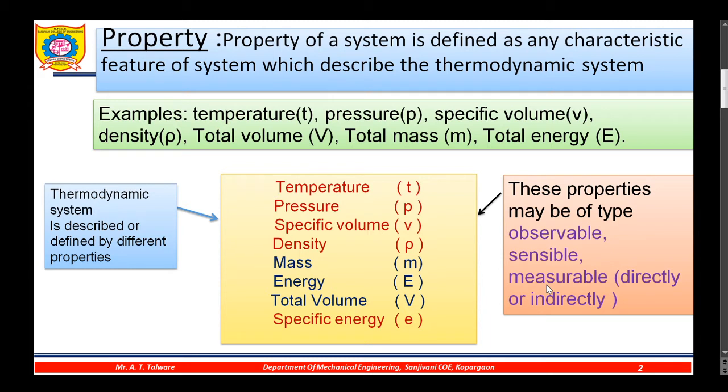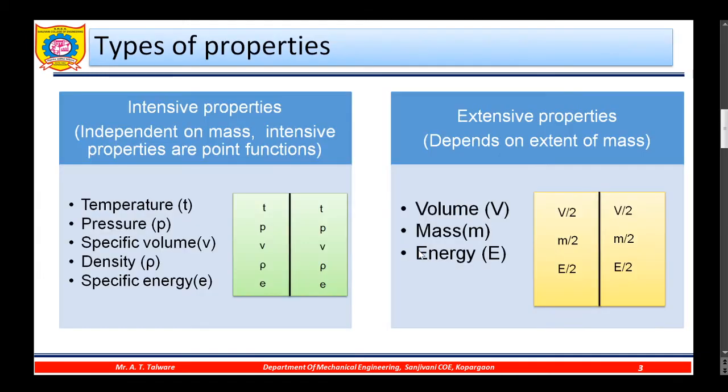Then measurable, that is directly or indirectly. For example, mass can be measured directly, whereas the density cannot be measured directly. We can measure it indirectly by knowing the mass and volume. So mass divided by volume is equal to density. Like this, that is all about the properties of the thermodynamic system.